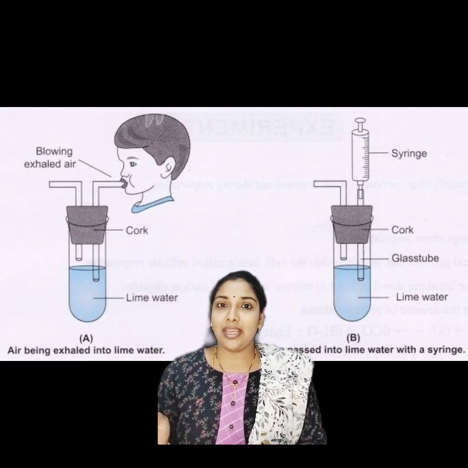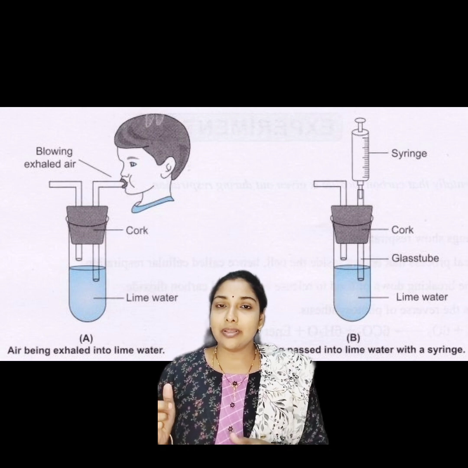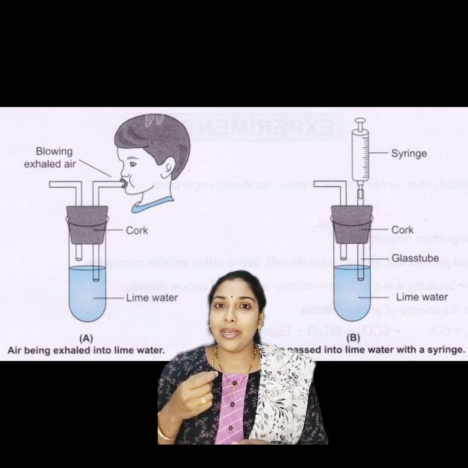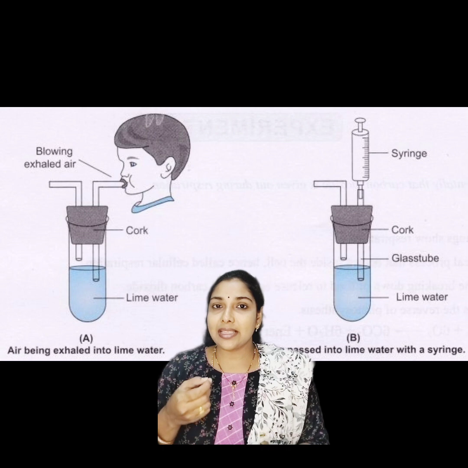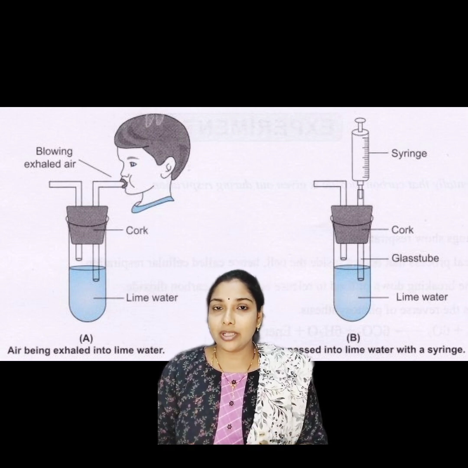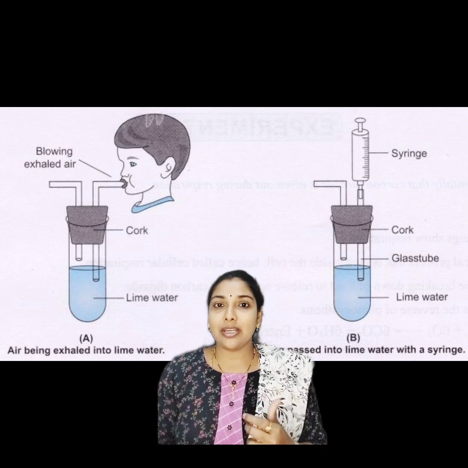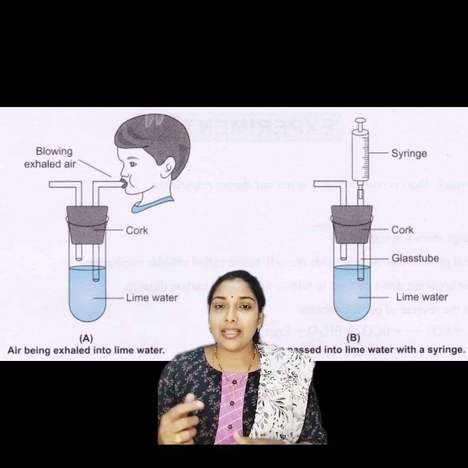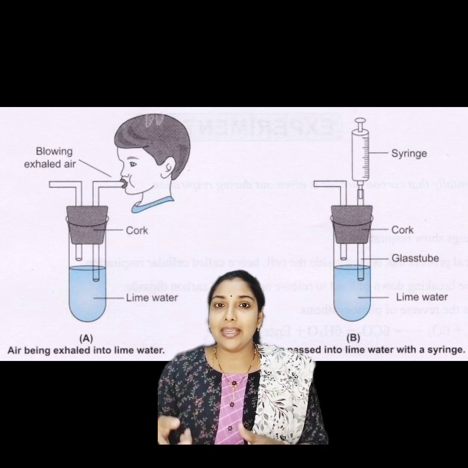In picture A, we can observe that a boy is breathing out air. He is exhaling the air from lungs into the lime water. In the second picture, we are observing that normal atmospheric air is inserted into the lime water with the help of a syringe.